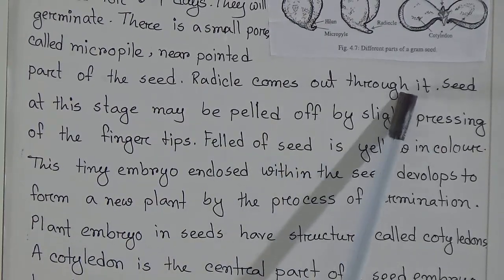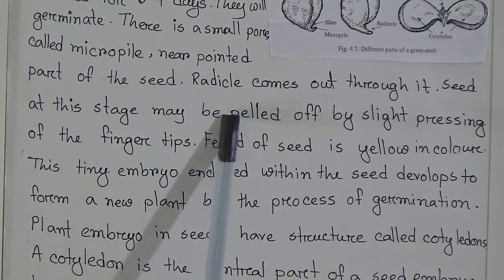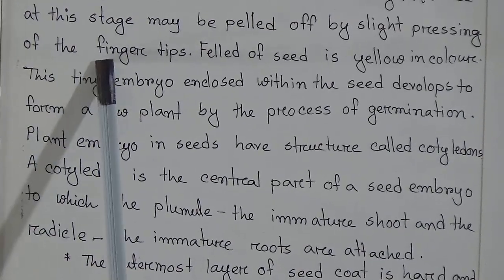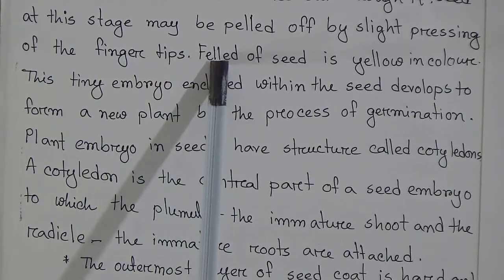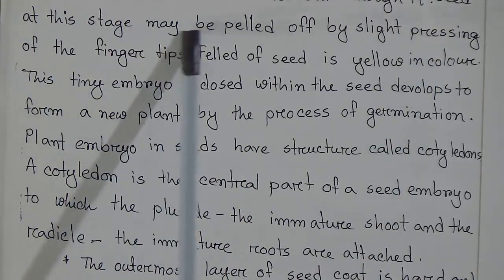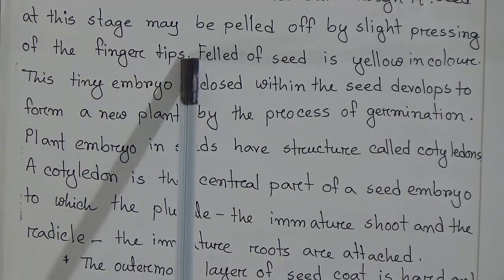The radicle comes out through it. Sorry students, seeds at this stage may be peeled off by slight pressing of the fingertips.